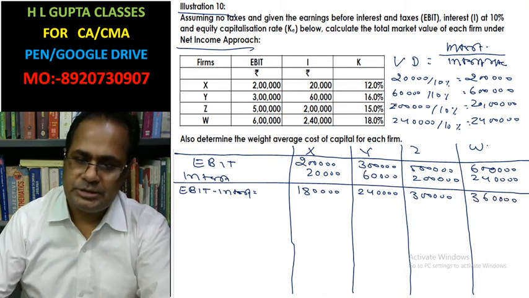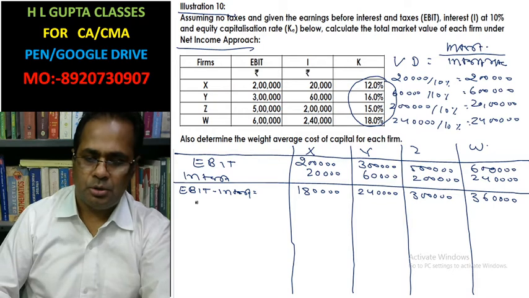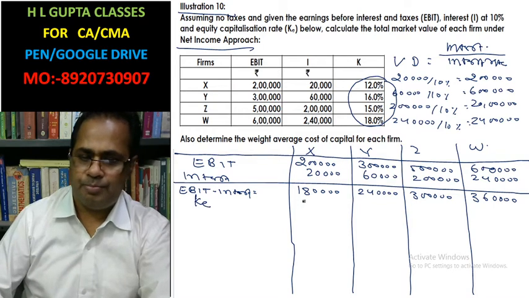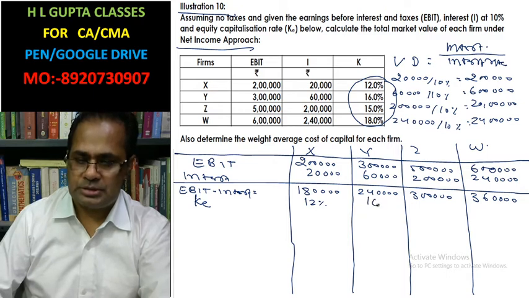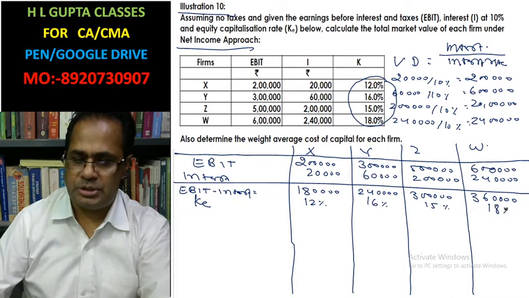Now, these are the cost of equity. It is given: cost of equity is 12%, 16%, 15%, and 18%.